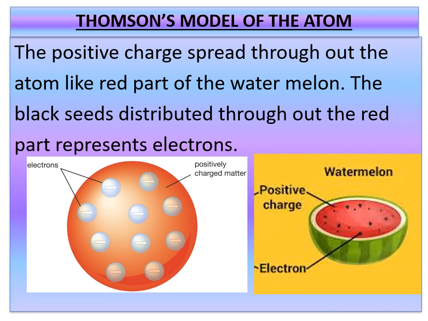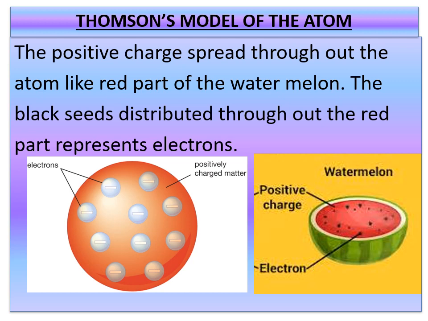One more example I can give for this is a watermelon. The positive charge is spread throughout the atom like the red part of the watermelon, and the black seeds distributed throughout the red part represent the electrons. Observe the two pictures on this slide: the watermelon and Thomson's model of an atom, where electrons are embedded in positively charged matter.